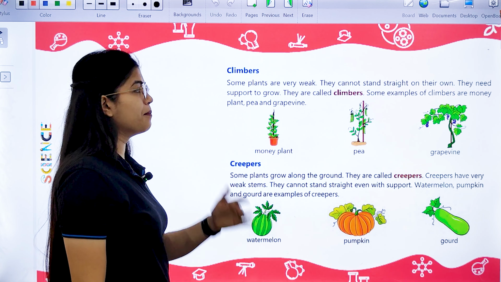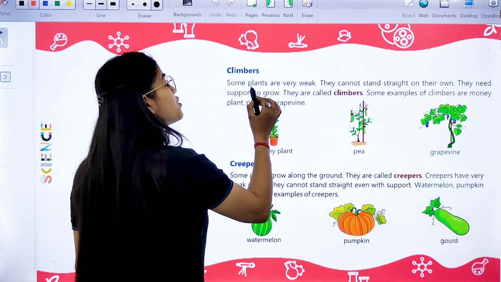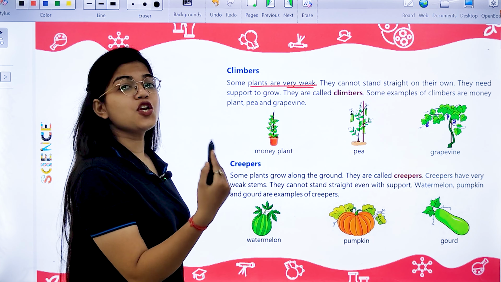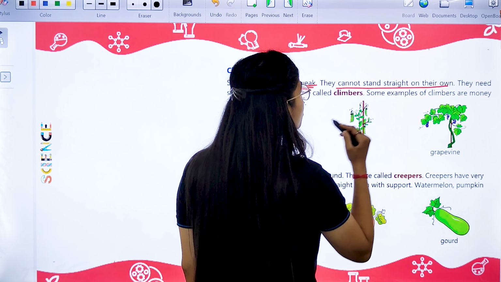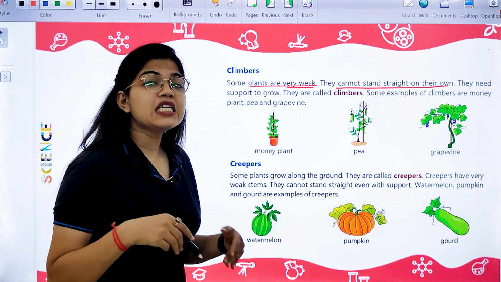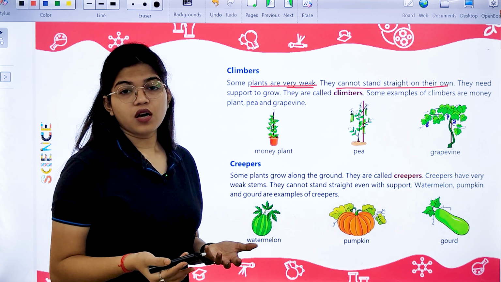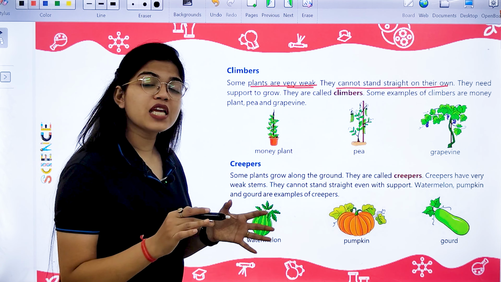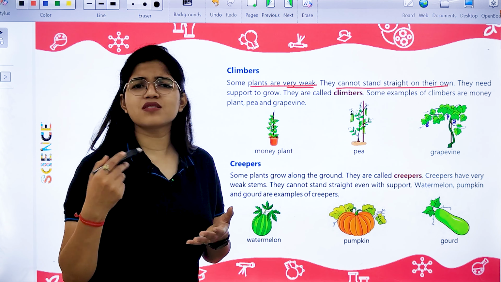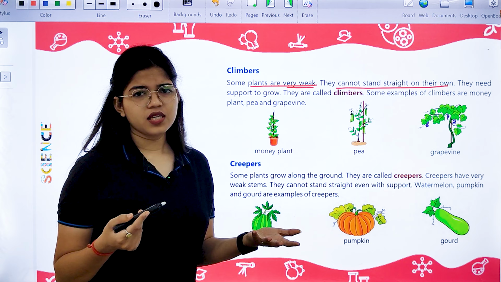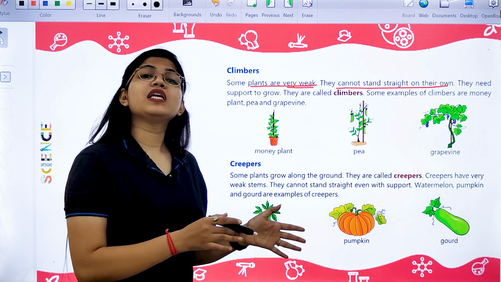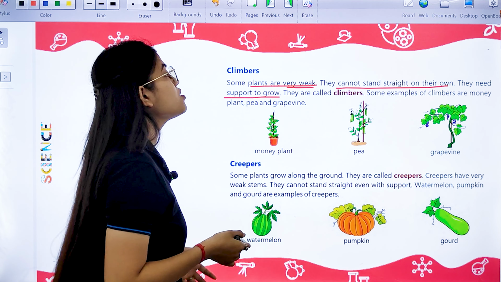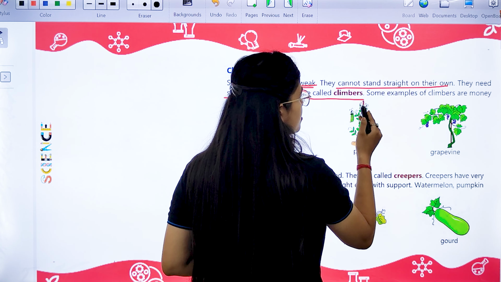Next, we have climbers. Now, there are some plants which are very weak, and due to their weakness, they cannot stand straight on their own. They need a kind of support because of their weakness. To grow and stand straight, they need the support of a wall, a stick, or any other plant. With this support only, they can stand and grow upwards. Such plants are called climbers.